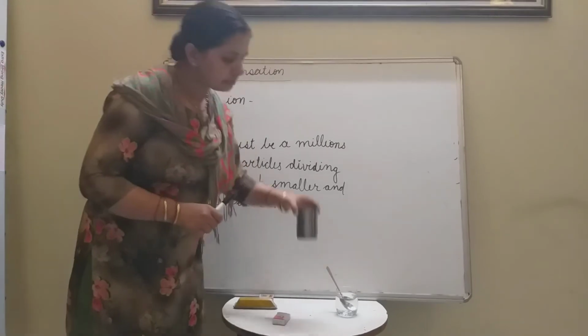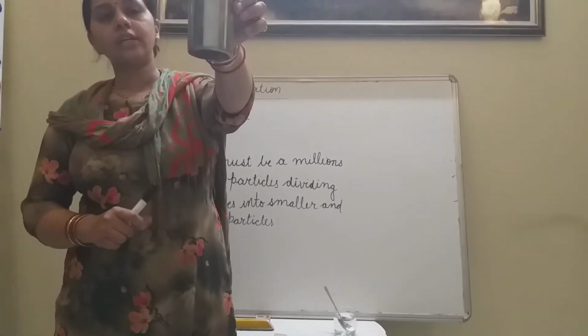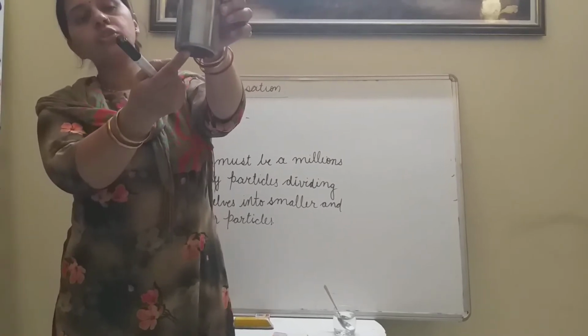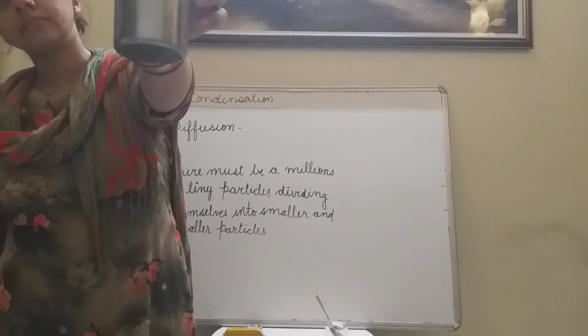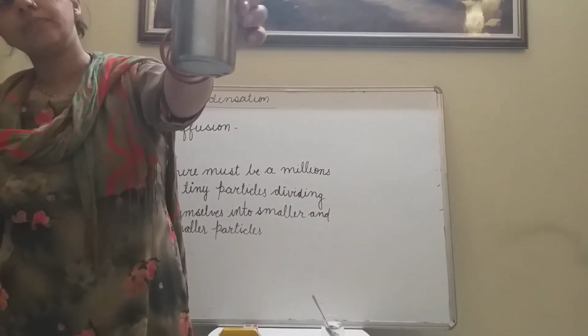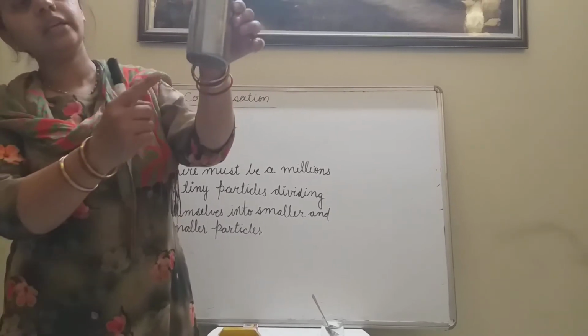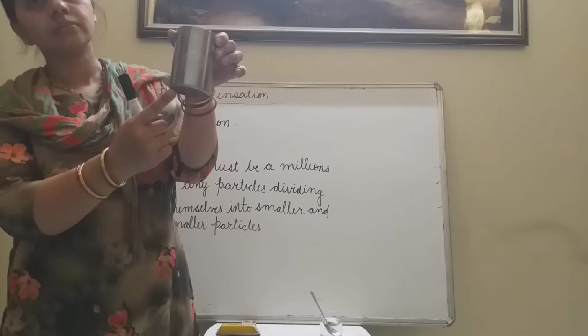So you can see this is a glass and cool water is filled inside it. You can see that some drops of water are present outside the glass. So from where are these water drops coming? Do you know?